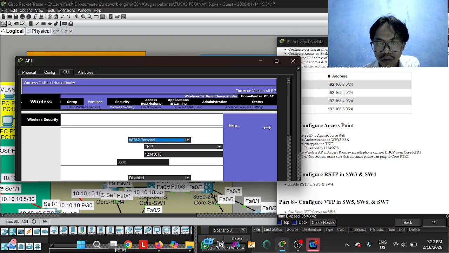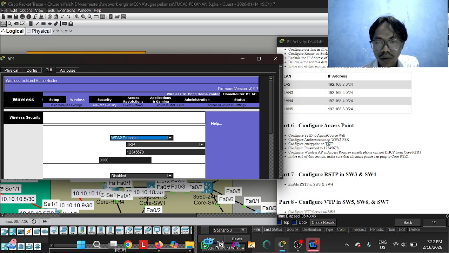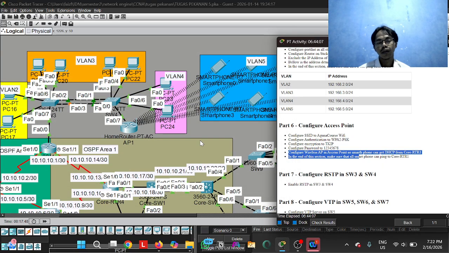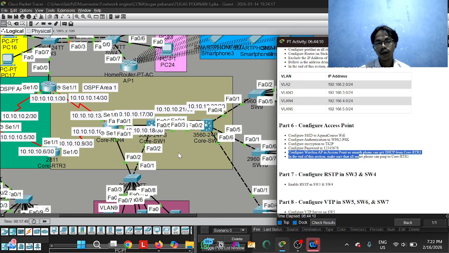After we change to WPA2, this is the encryption, we change to TKIP, and the password is 1 until 8. After that, configure the wireless AP. Maybe this is the simple configuration in AP.